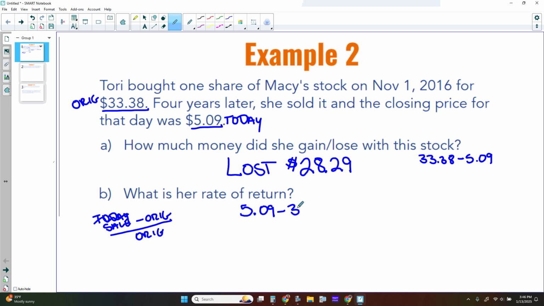We originally purchased it for $33.38, and then we're going to divide by that purchase price, $33.38. So the difference between 5.09 and 33.38 is negative 28.29. Lost and a negative are kind of synonymous in our cases here.